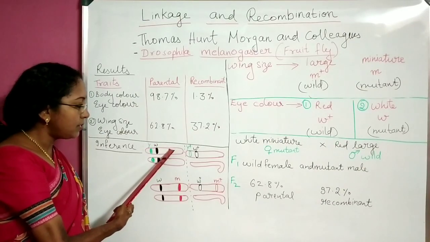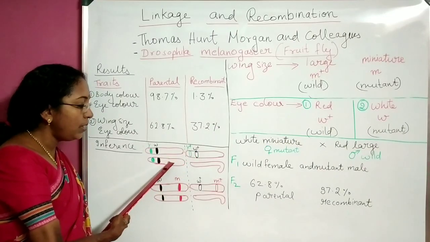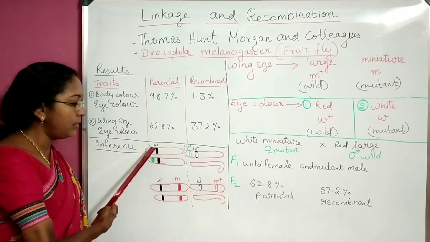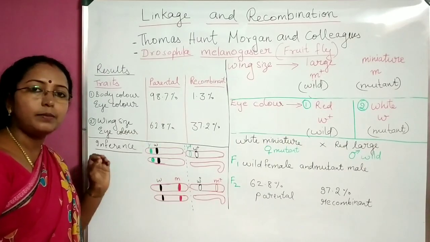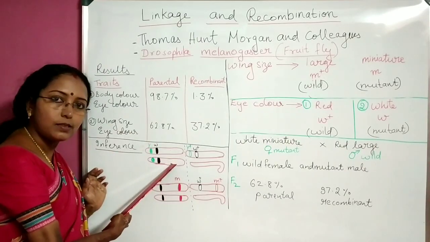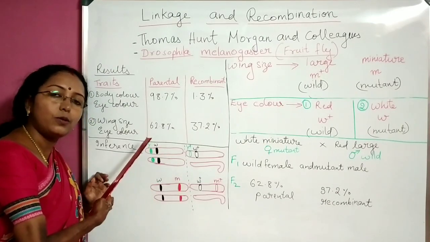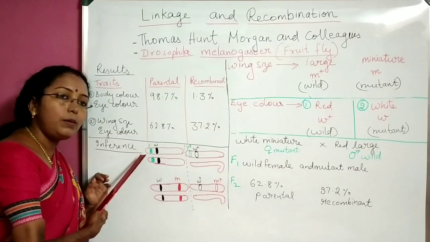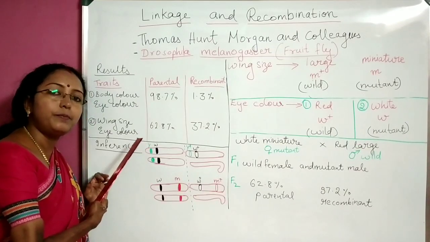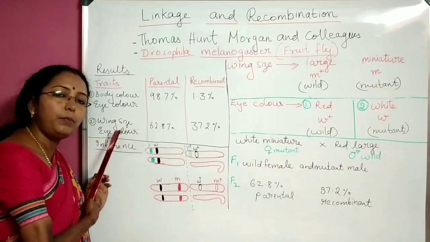In the X chromosomes they are present. Females were mutant, so there is no plus sign here, simply Y and W. These are the genes responsible, so I have drawn them on the X chromosome.